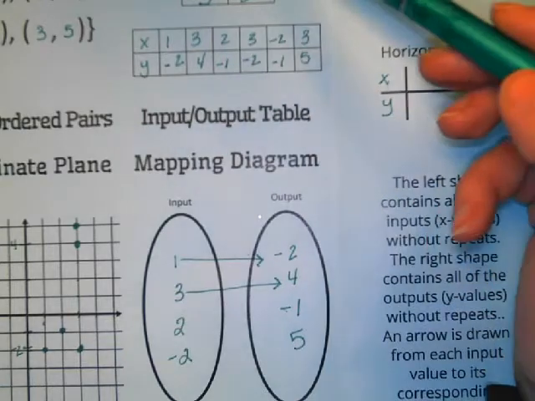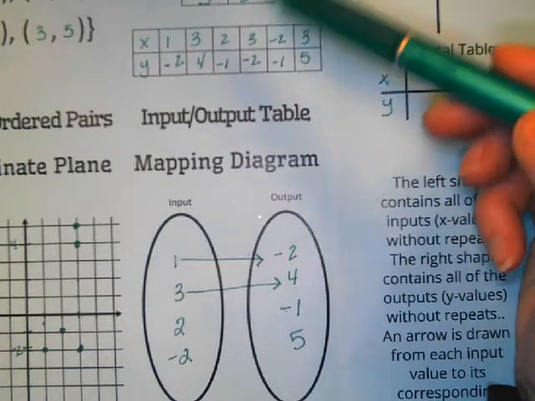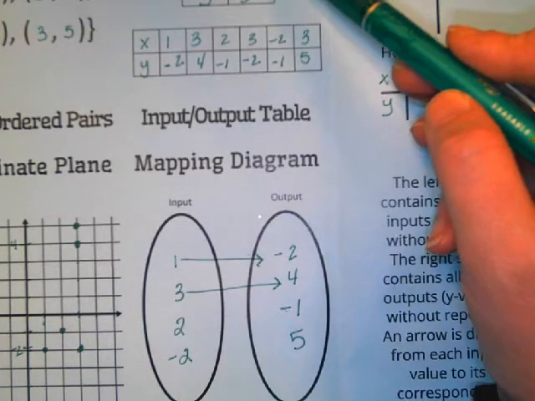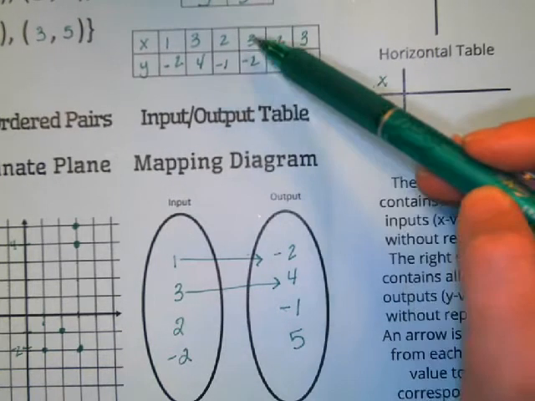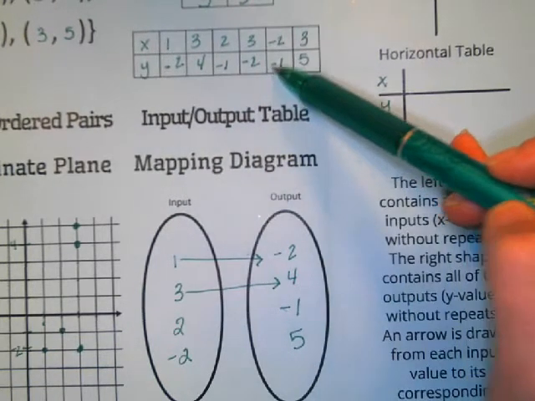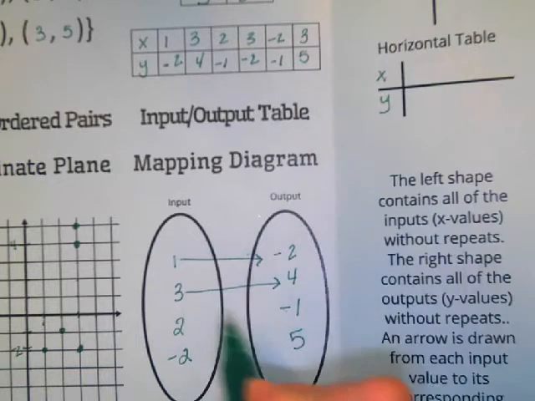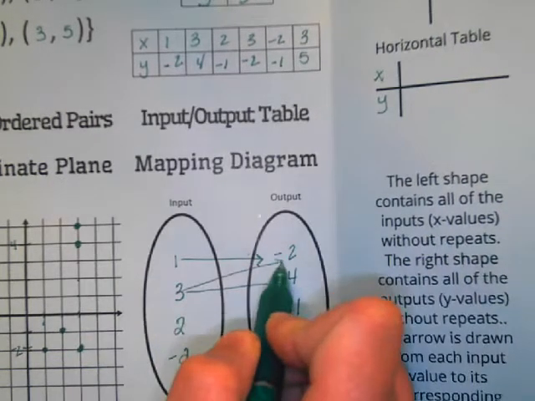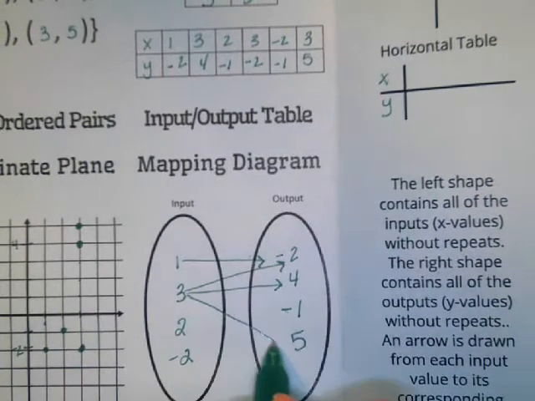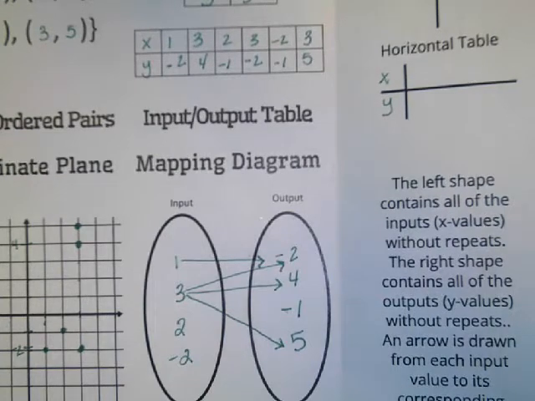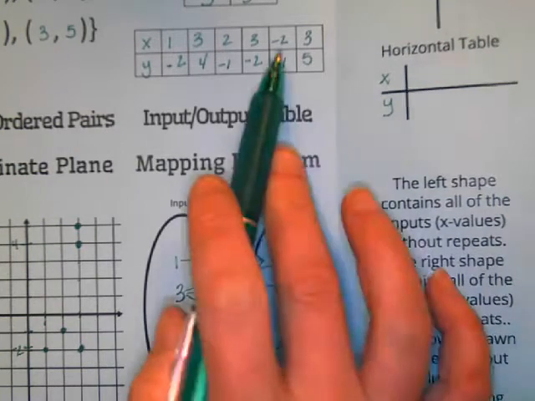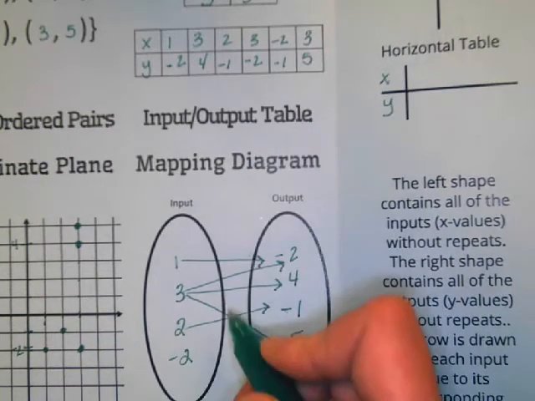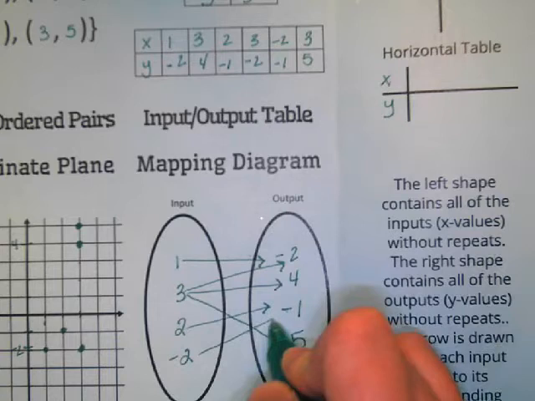3 is related to 4, but as you see from our tables above or from our ordered pairs, 3 not only maps to 4, it also maps to -2. Sorry, you can't see that. 3 to 4, 3 to -2, and 3 to 5. So I need to draw 3 different arrows from that 3, right? Now the 2 is mapped to -1, and the -2 to -1.